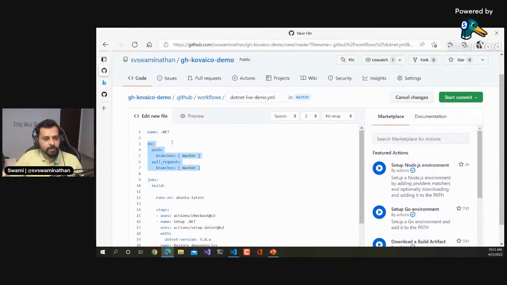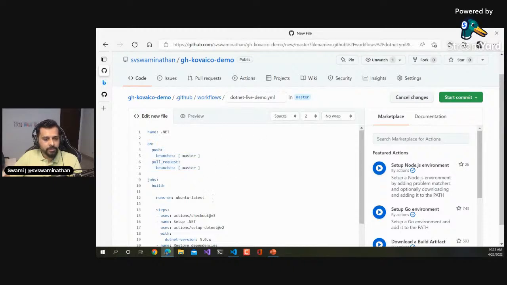If you recollect, there were multiple events which we talked about, right? So "on" is what that means: on what event we need to trigger this. And we're telling push is one of the events. And push to which branch? If you don't specify any branches, it will run this for every branch push. What we are trying to do is restrict this to master branch pushes. And whenever a pull request is created to a master branch, that is when this is going to run. Okay, this is the event.